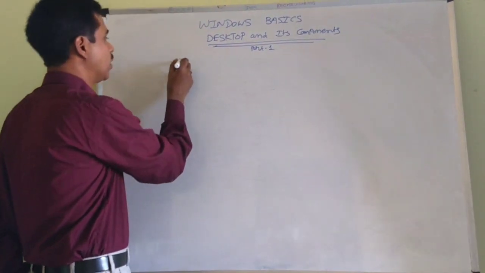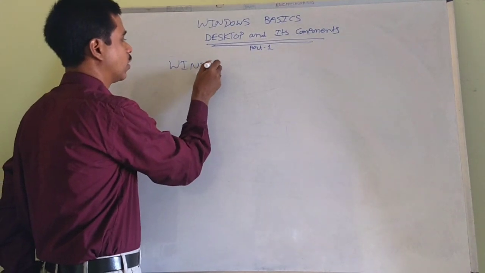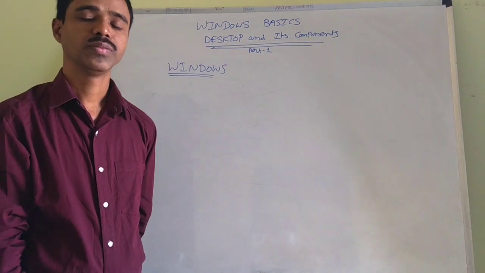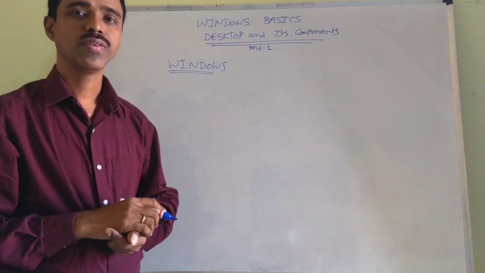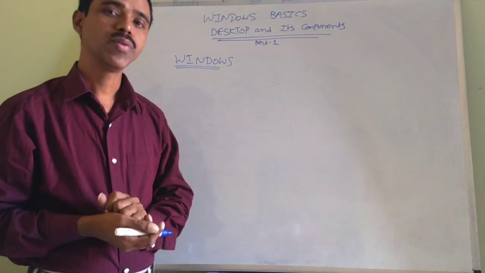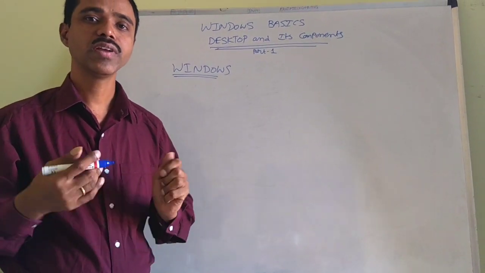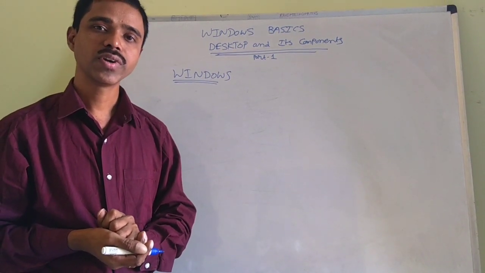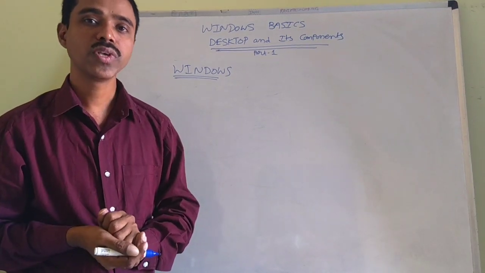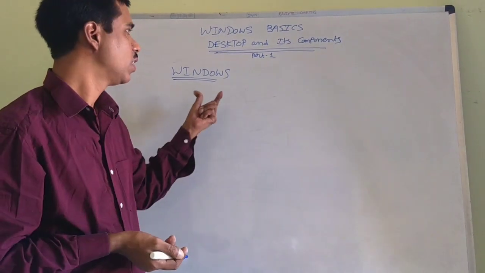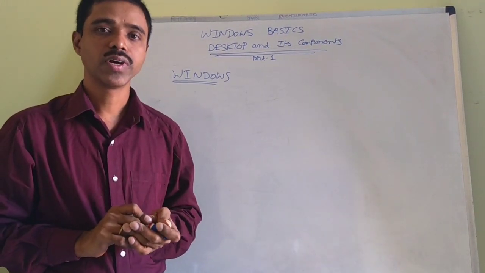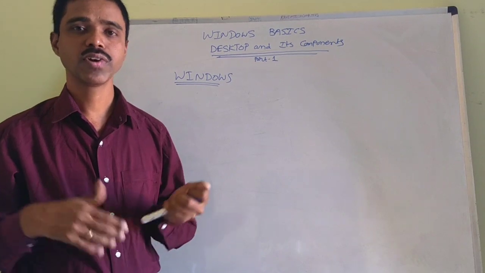First of all, let me explain what is Windows. As all of you know, today it is a very famous operating system. Windows is an example of an operating system. If an operating system is not available in the computer, we cannot run our computer. To start your computer, some supporting files are required, which are available in the operating system. If the operating system is not available, our computer will not start.